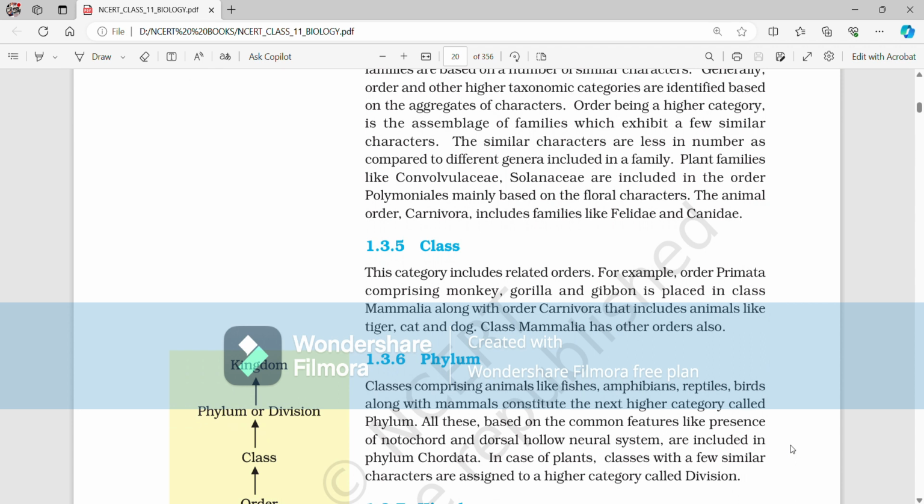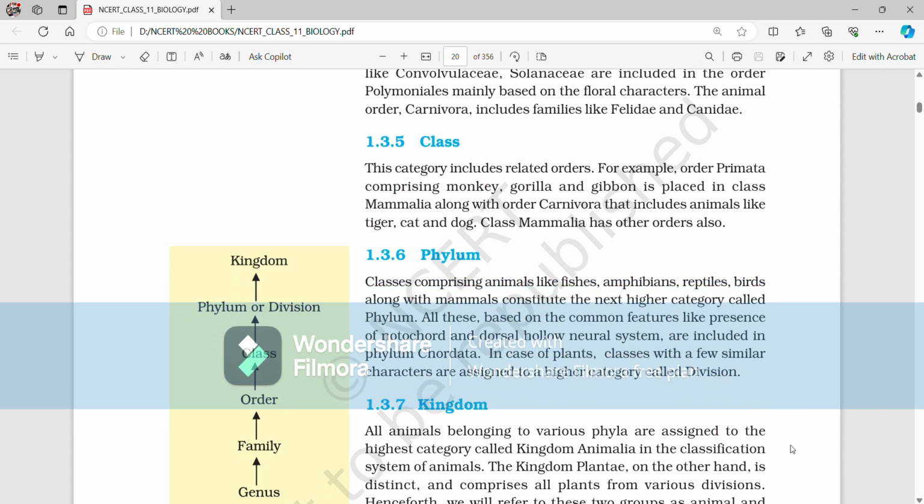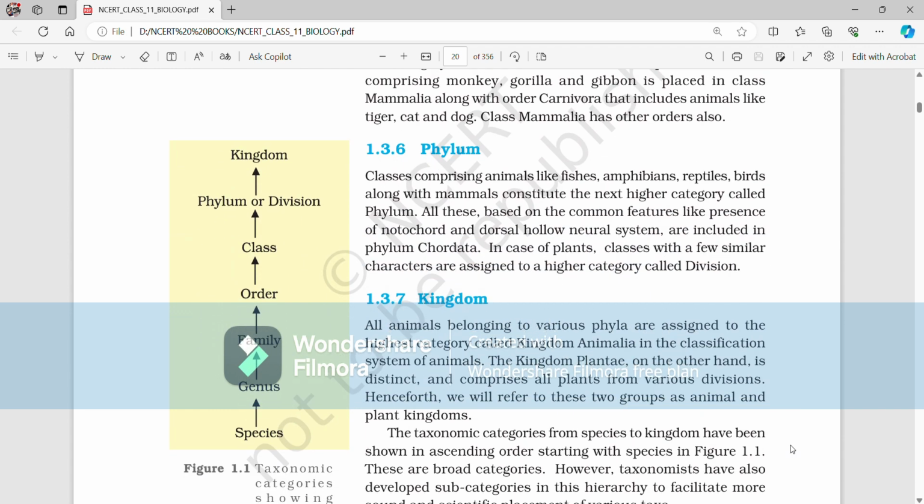Classes comprising animals like fishes, amphibians, reptiles, birds, along with mammals, constitute the next higher category called phylum. All these, based on common features like presence of notochord and dorsal hollow neural system, are included in phylum Chordata. In case of plants, classes with a few similar characters are assigned to a higher category called division.